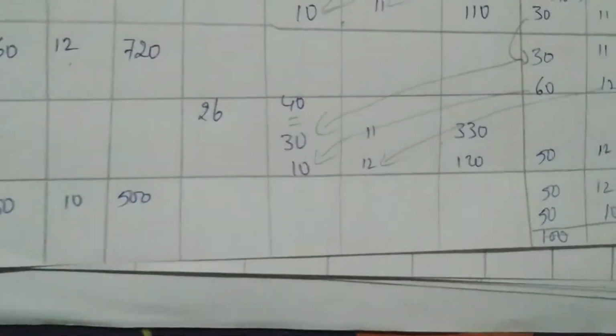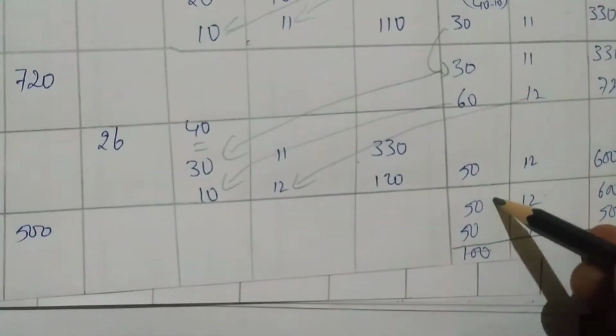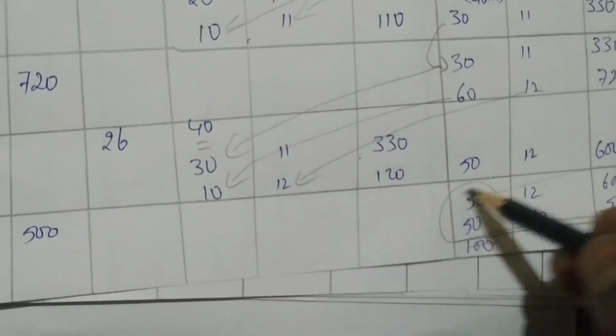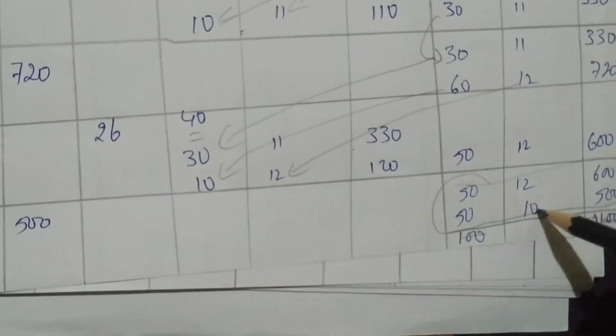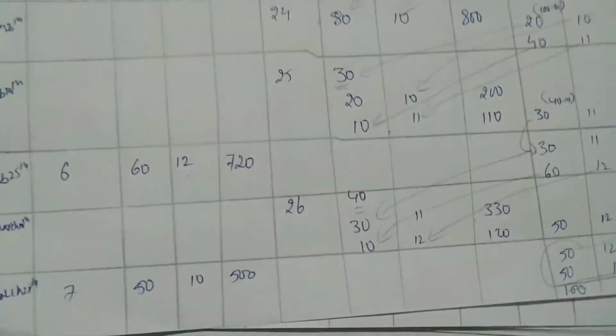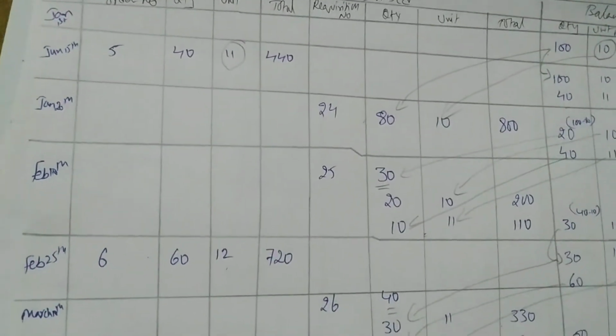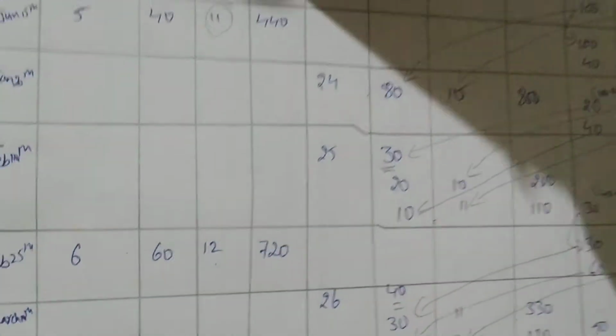Okay, so you can see your closing balance. Your closing balance is 50 units at rupees 12, 600 rupees, and 50 units at rupees 10, 500 rupees. So this is your FIFO method, first in first out. So simple, easy, right? It's very easy. So like this you have to do problems. Let me solve one more problem. After that I want you to solve problems.